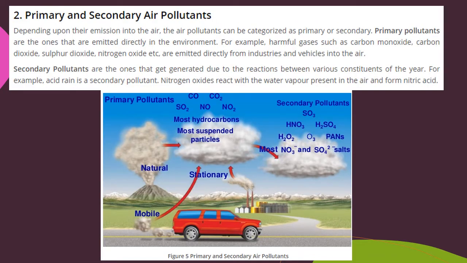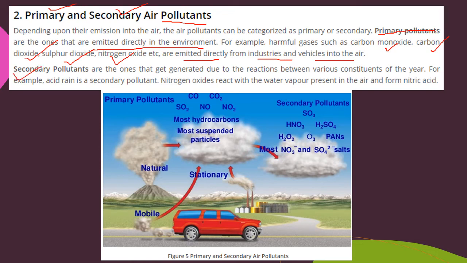The pollution is caused by pollutants. Pollutants are categorized into two forms, primary pollutants and secondary air pollutants. First let's talk about primary pollutants. Primary pollutants directly emit harmful things into the environment. For example, carbon monoxide from vehicles, carbon dioxide from human beings or animals which respire, then sulfur dioxide and nitrogen oxide. These are directly emitted from industries and vehicles. So direct pollution occurring due to a direct activity is called primary air pollutants.